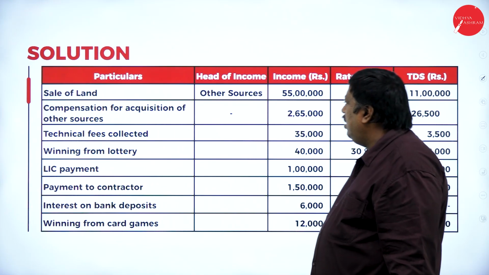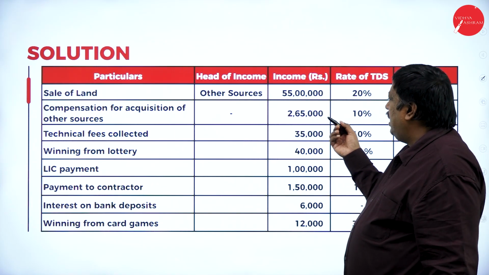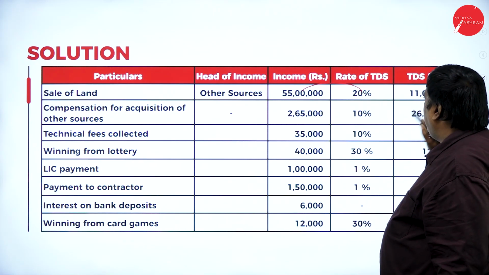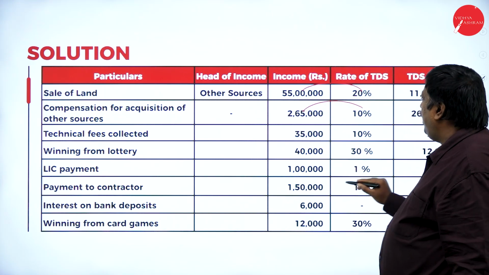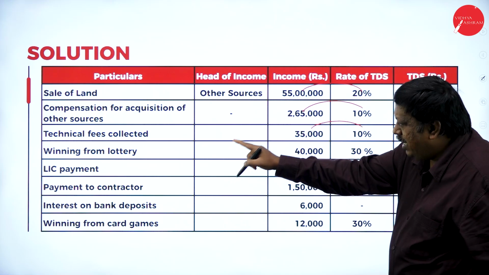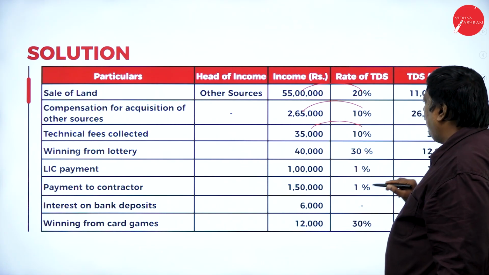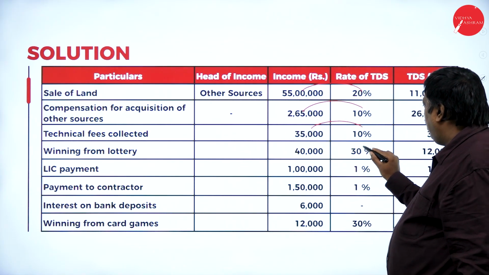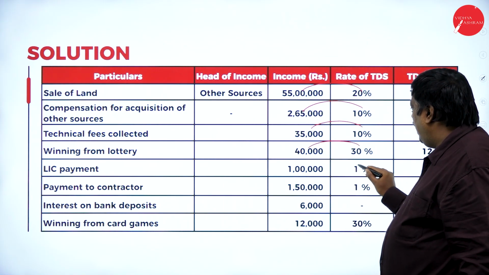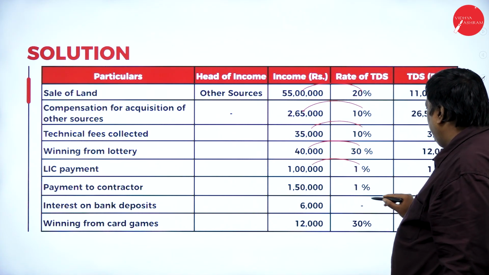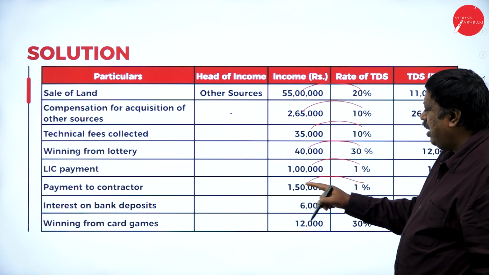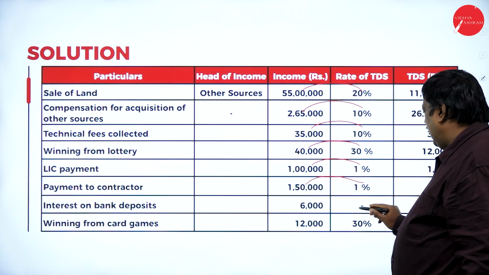Next we have up to 50 lakhs, it is not there. Above 50 lakhs, 20% of this one, that is 11 lakh thousand. 10% of 2 lakh 65, 26,500. 10% of 35,000, technical fees collected, 3,500. Winning from lottery, 30% of 40,000, that is 12,000. 1 lakh into 1%, so 1,000. 1 lakh 50 into 1%, 1,500. Interest on bank deposits up to 10,000 is exempted here.